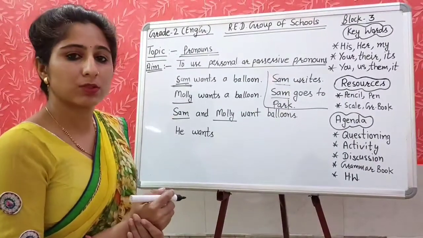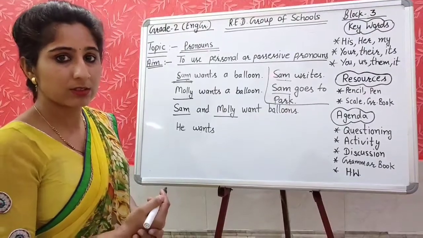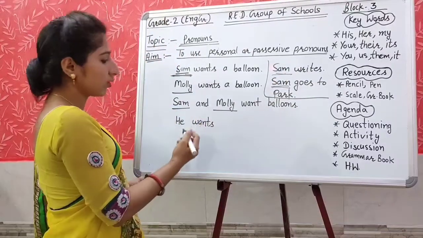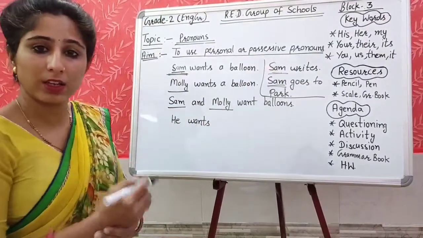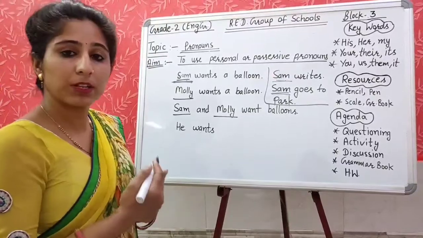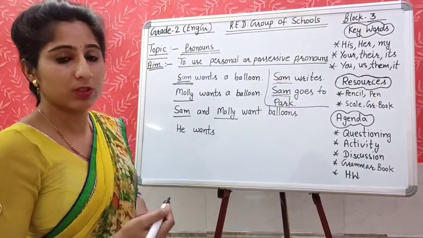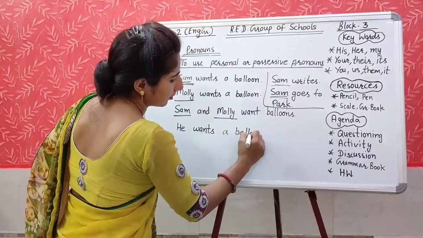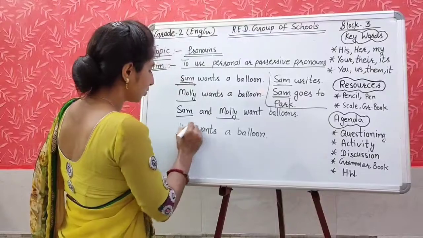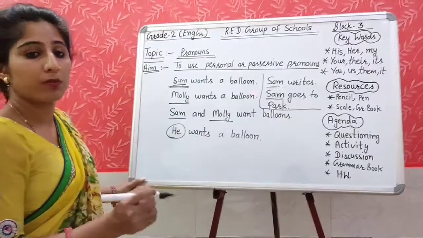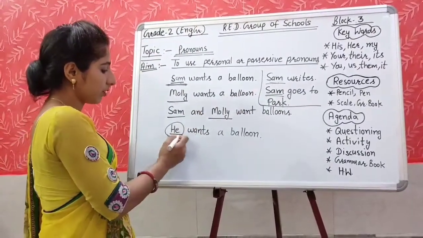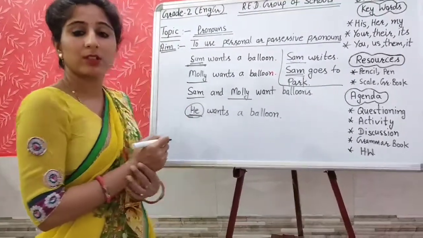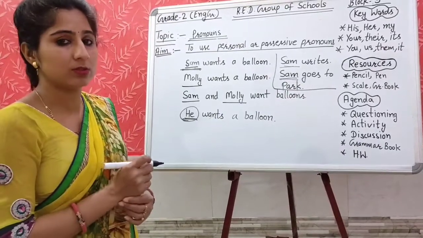What should we use in place of Sam? What can we write in place of Sam, Sam again and again? We are not using the name again and again. In place of naming words, we are using some other words. He wants a balloon. Here we are not using Sam. What we have used in place of Sam is he. So what is this he? This he is called a pronoun.